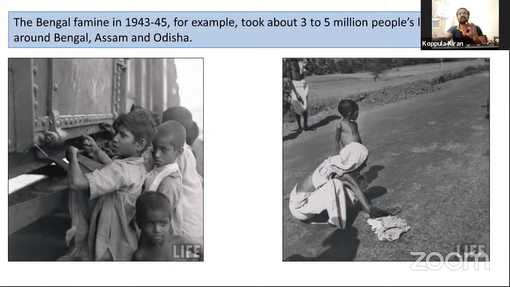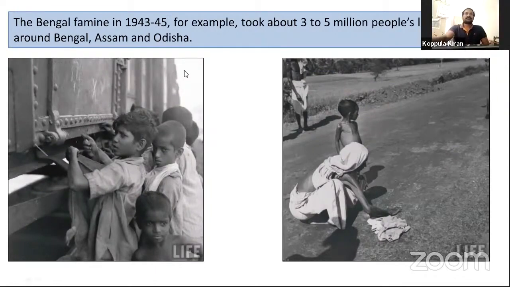Starvation deaths. Starvation means hunger. Hunger deaths. How many? Three to five million people died from famine. This famine caused hunger deaths. Three to five million means, since one million equals ten lakhs, 30 lakhs to 50 lakhs people died in a starvation situation.